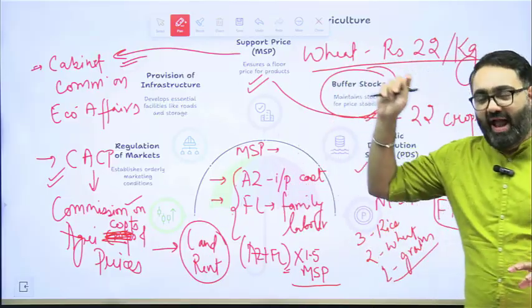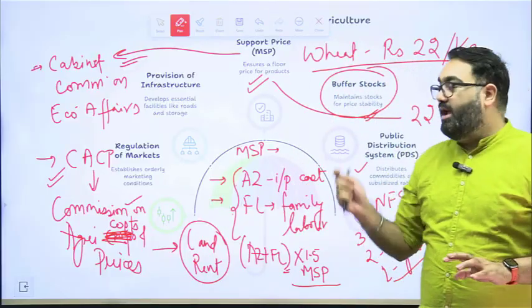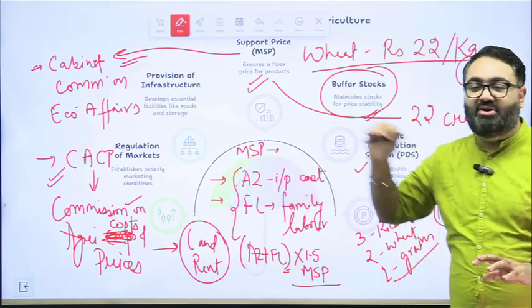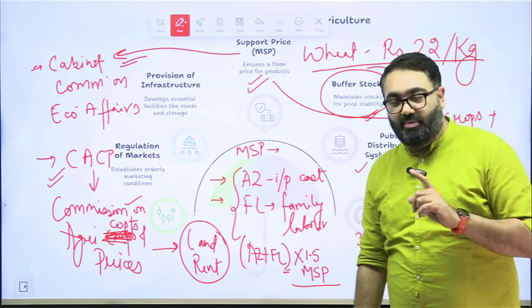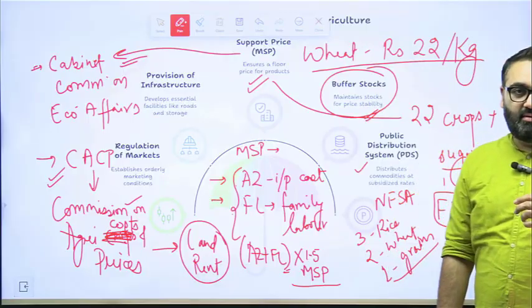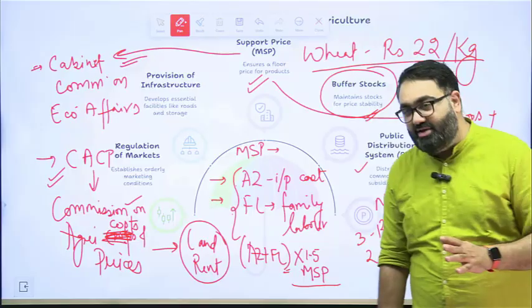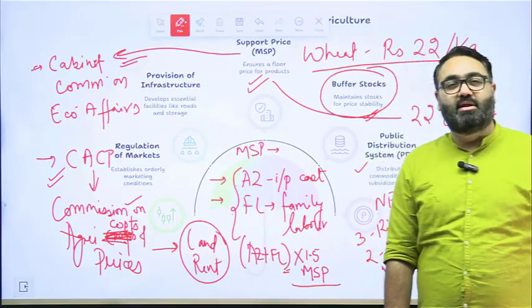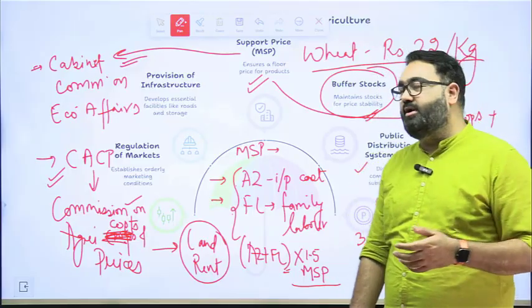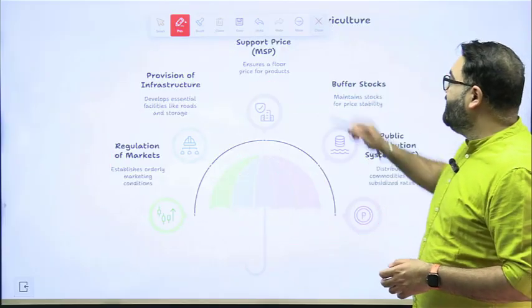They play an extremely important role in all of these activities that you see on the screen, that is the Food Corporation of India. They are the ones who procure the crops, they are the ones who store it, they are the ones who will then make sure it is available in the PDS shops to be distributed. That is where the Food Corporation of India comes in.